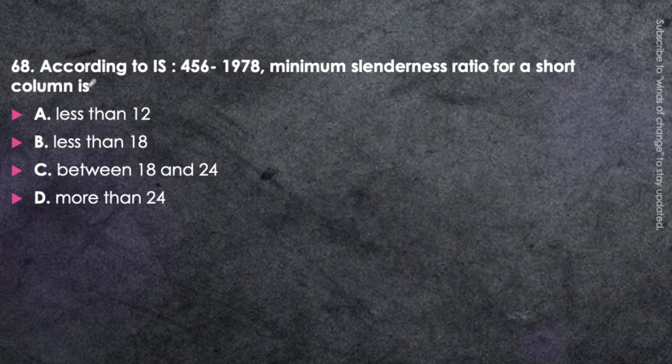Next question. According to IS 456/1978, the minimum slenderness ratio for a short column is: less than 12, less than 18, between 18 and 24, or more than 24. It is an easy question. For the case of the short column, what will be the value of the slenderness ratio? That has to be less than 12. Okay, a slenderness ratio below 12 is called a short column.